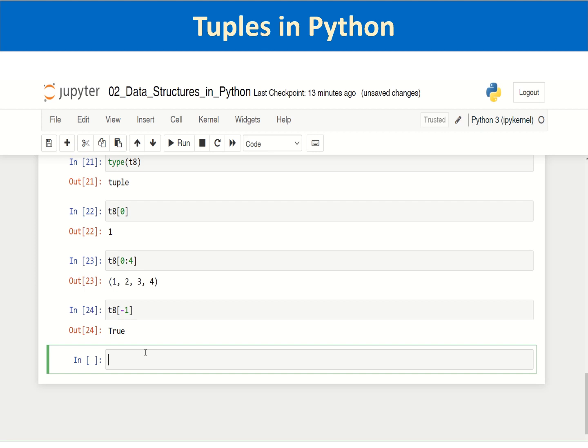There is one more way of creating a tuple, and we have a concept called tuple packing and tuple unpacking, which will be useful for us. We'll see that.